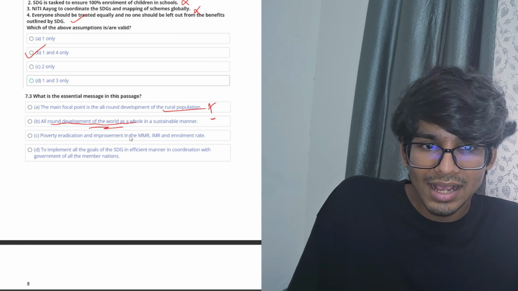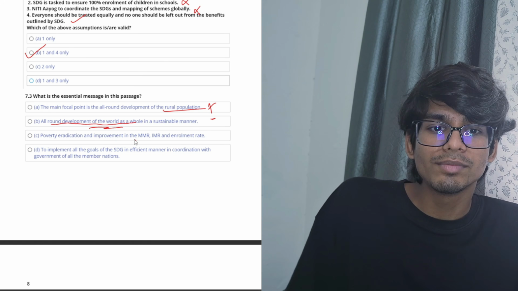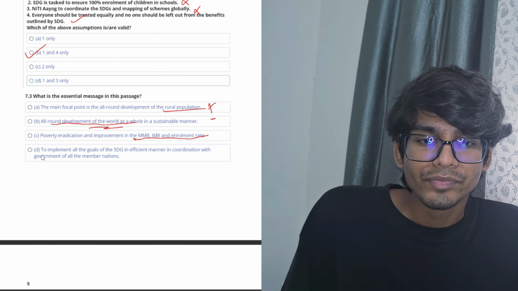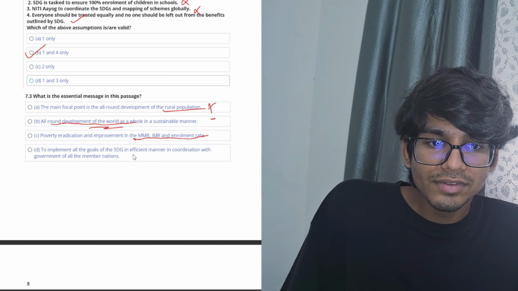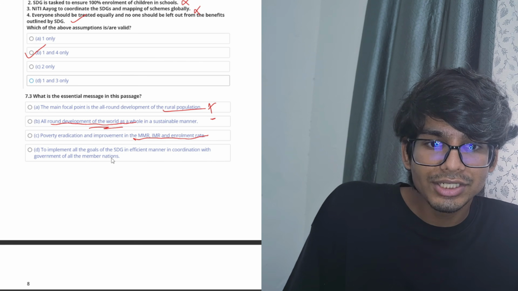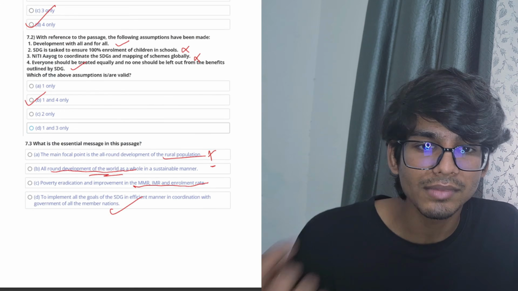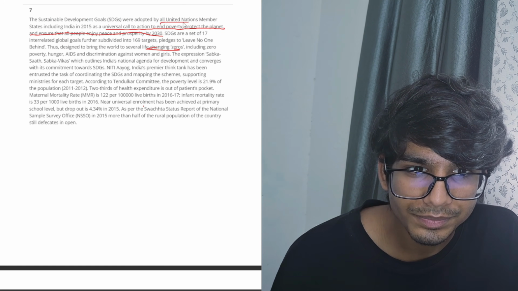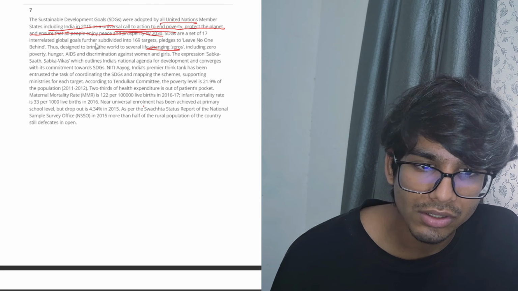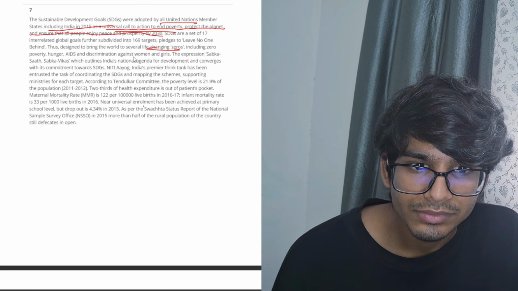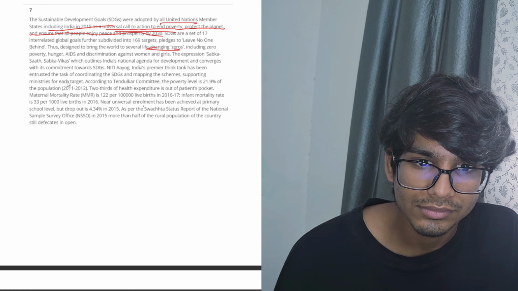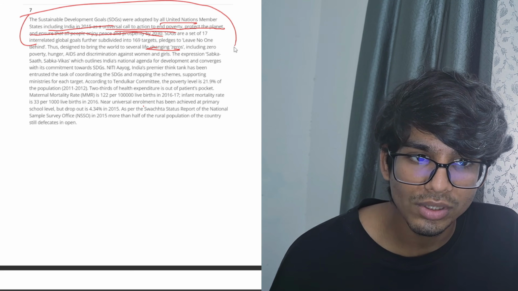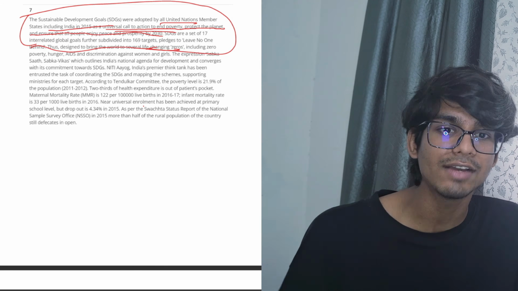The world as a whole part, poverty eradication and improvement in the MMR. This gets very specific, and this was not the essential message. It was just mentioned there. To implement all the goals of SDG in an efficient manner in coordination with government of all the member nations. That is something actually being discussed in the passage. When we go to the passage and read from here, member states including 2015 universal call, as well as that there are, yeah, so we can see it from here, and this was actually the starting of the passage. And this was the main essential idea from the passage.